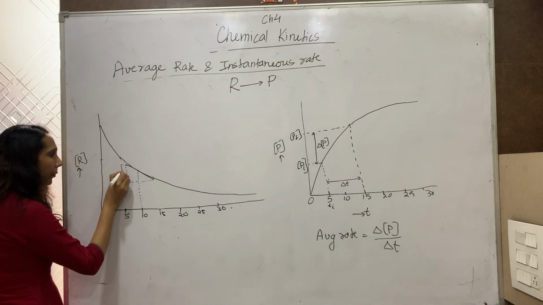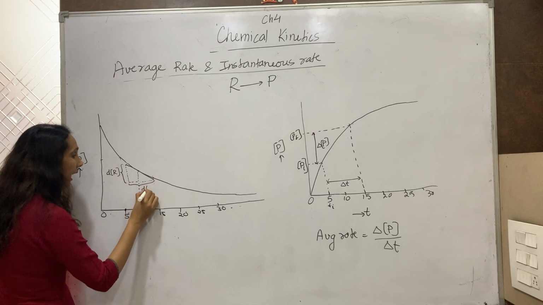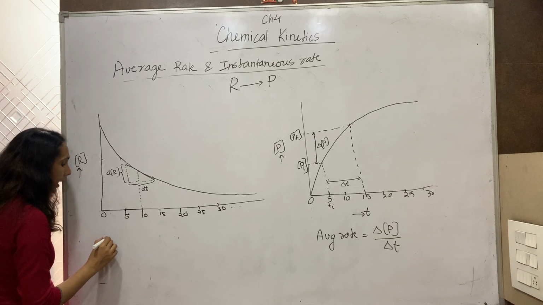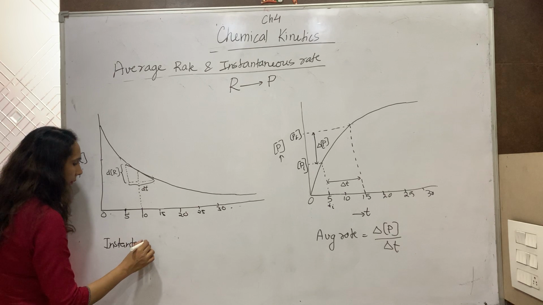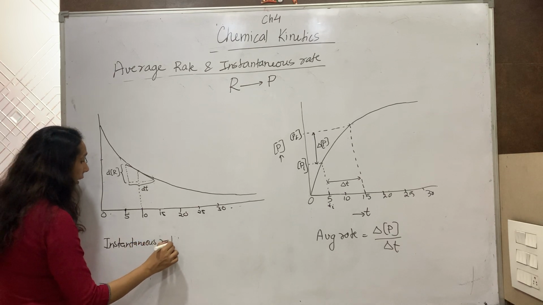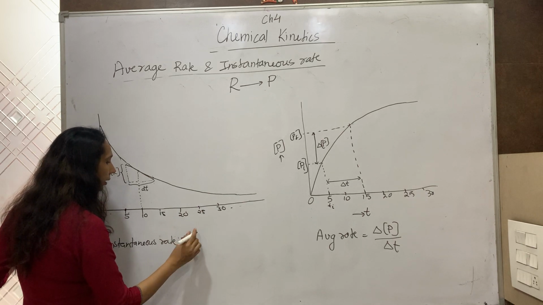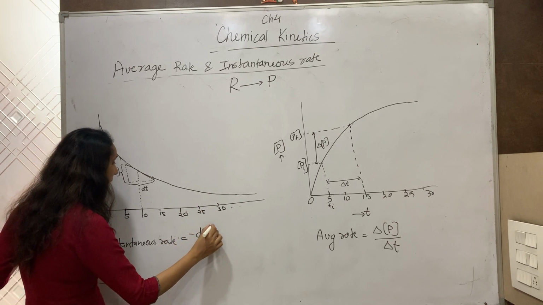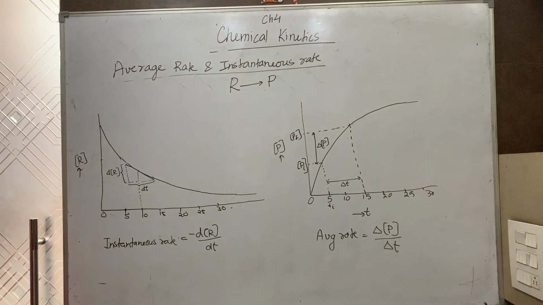Now this is considered to be dR, and this is considered to be dt. So the instantaneous rate graphically will be minus dR by dt. The negative sign denotes that the concentration is going to decrease.